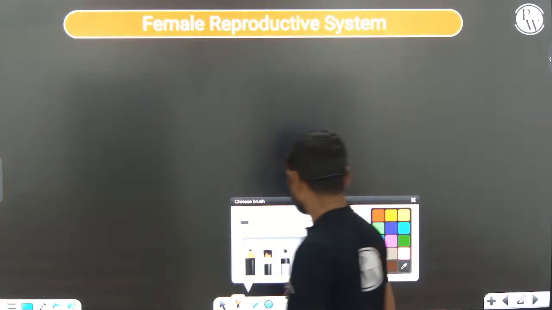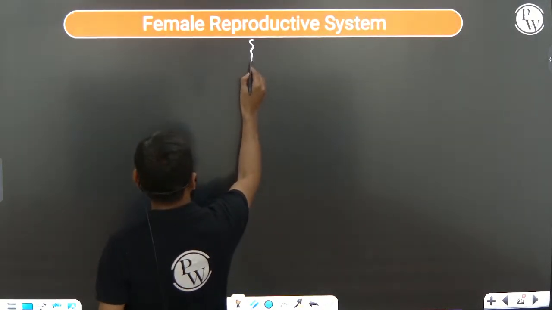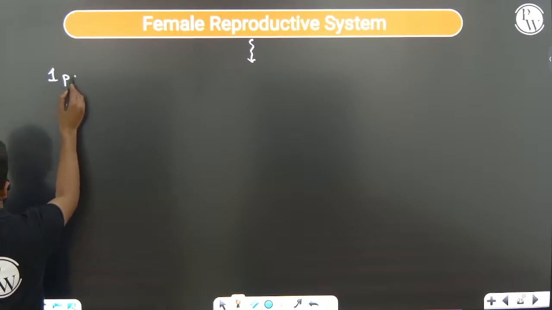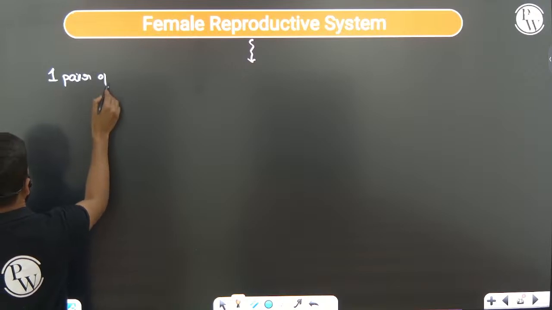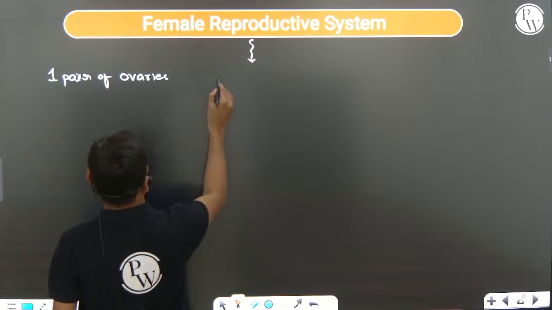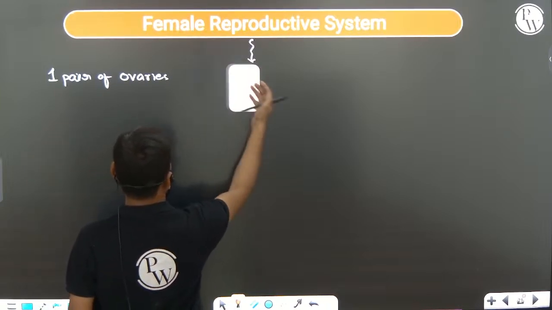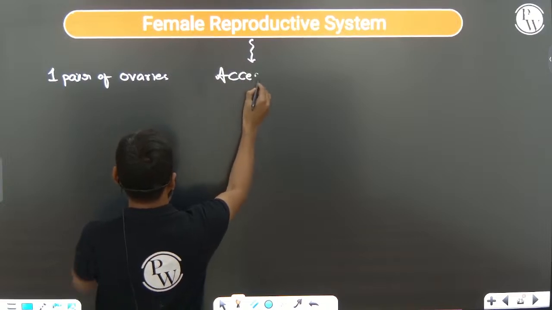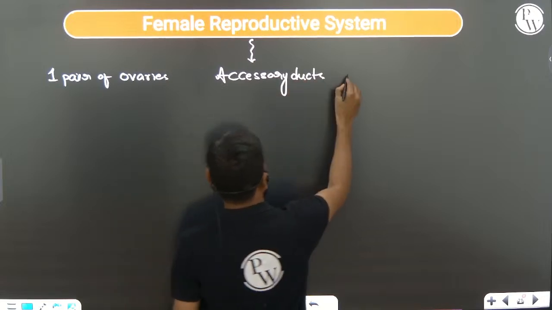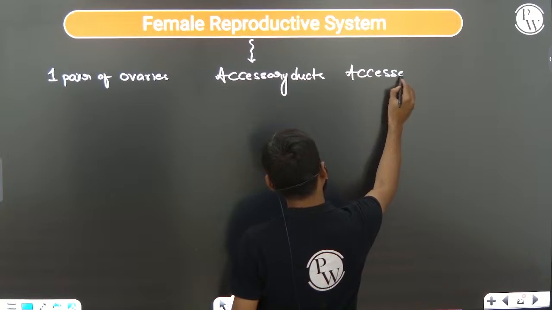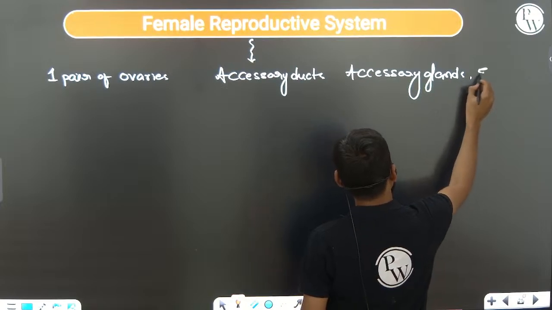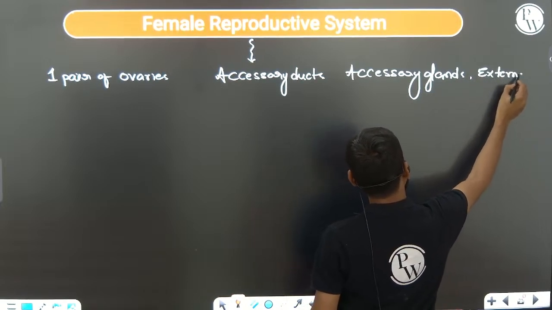Next one. Female reproductive system. So the female reproductive system includes one pair of ovaries, oviduct or accessory ducts, accessory glands, and external genitalia.